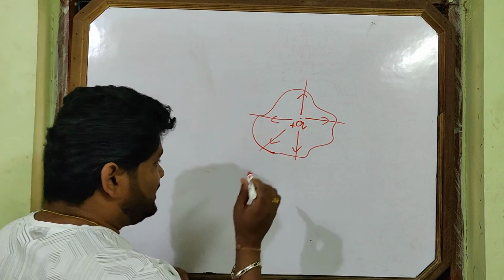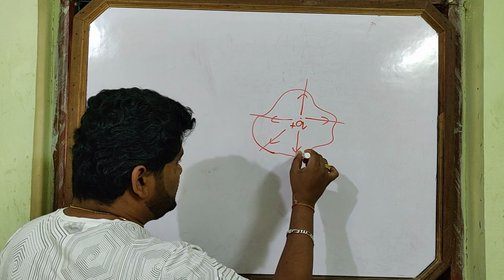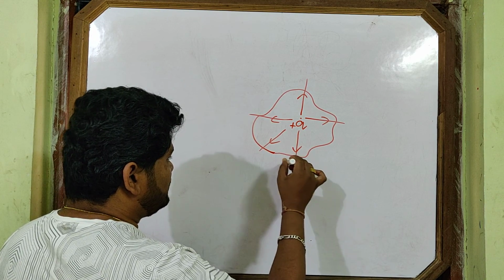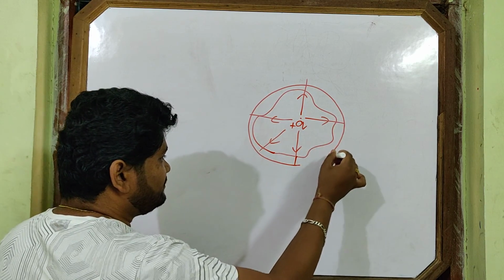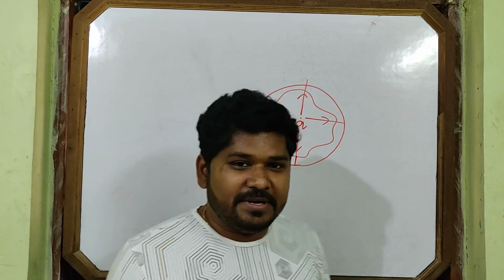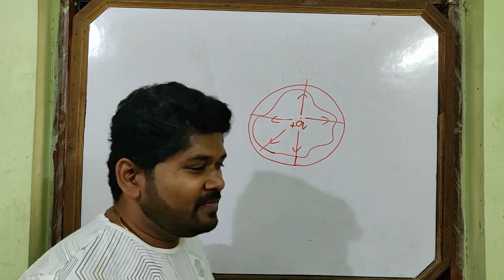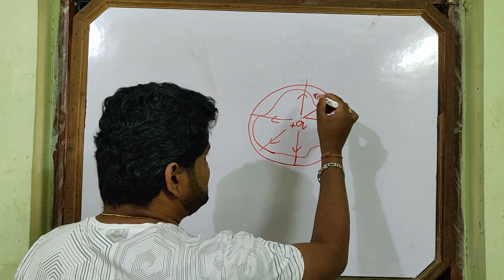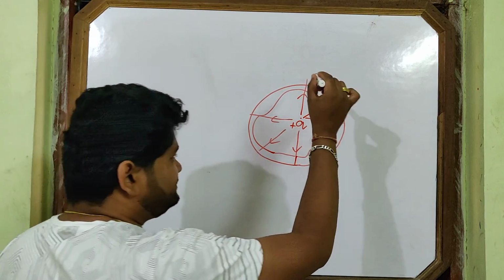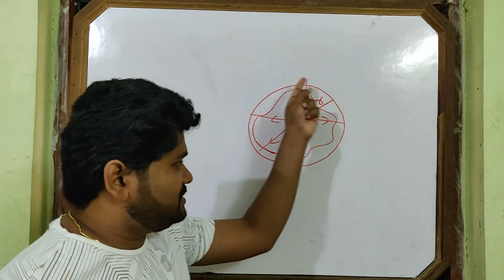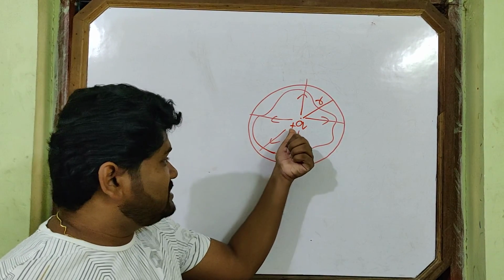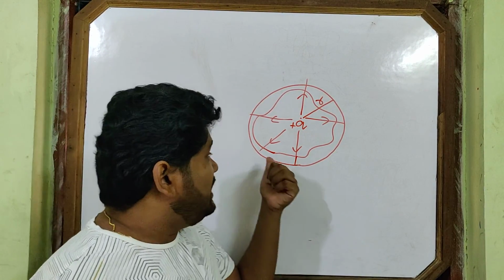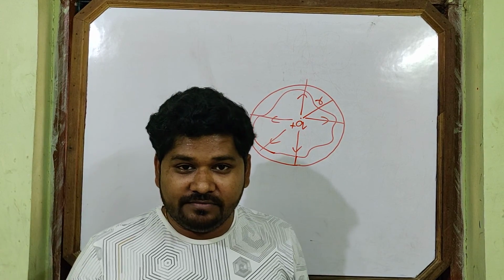Let's do one thing. Let's draw one regular surface here. I now choose a spherical surface of radius r, enclosing the charge at the center and also covering the surface I drew.